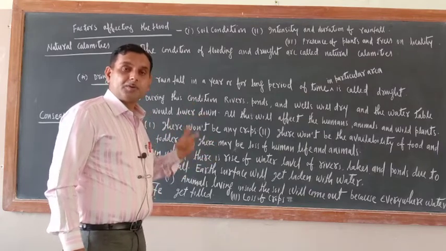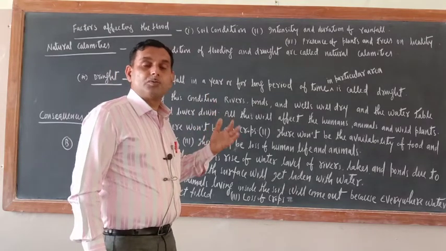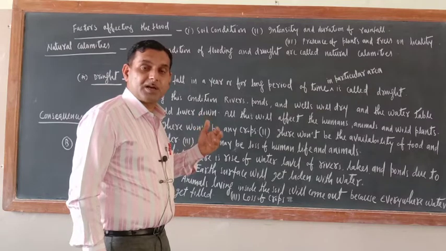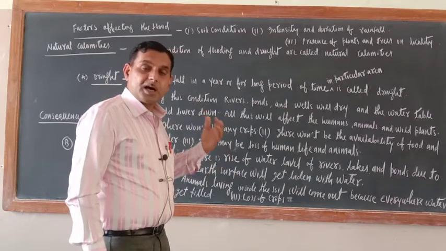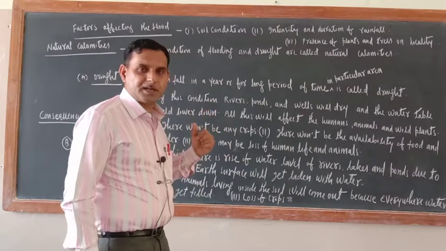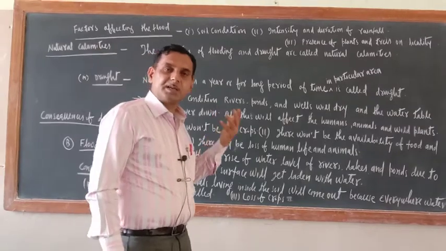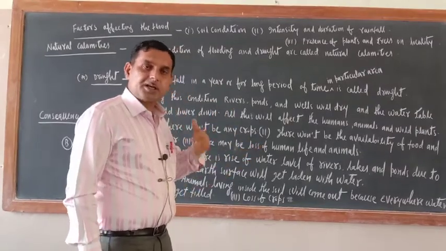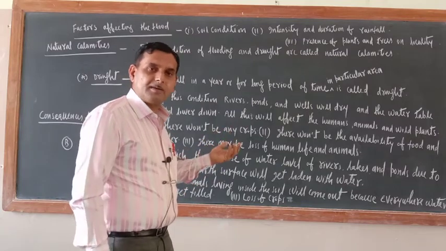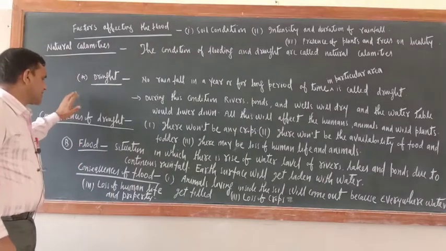In India, if you ask your father or grandfathers, in 62, 67, a very severe drought condition prevailed. In that year, India imported grains from America and some other developed countries. Nowadays, there is advancement in technology and an increase in irrigation facilities. So India is self-reliant in terms of grains. So these are the consequences of drought.